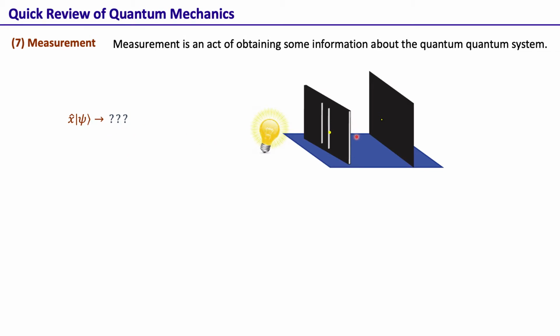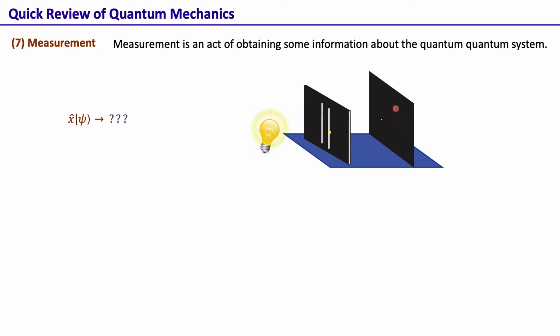So for example, we have a quantum system, photons coming from the source, it goes through this kind of system, and now we are looking at this screen as to where the photon hits. Now where the photon hits this screen is completely random, and it just simply cannot be predicted.